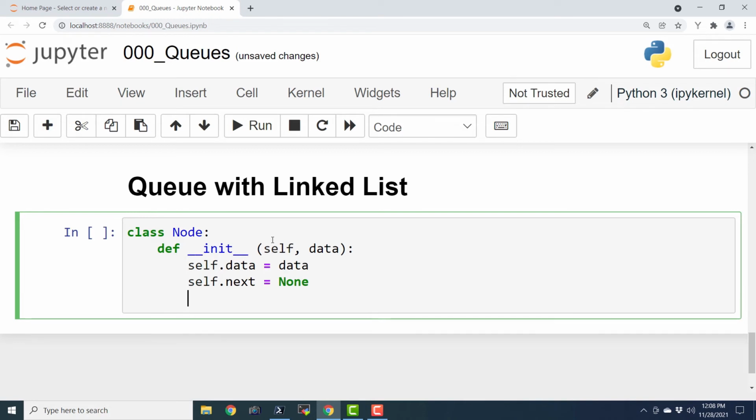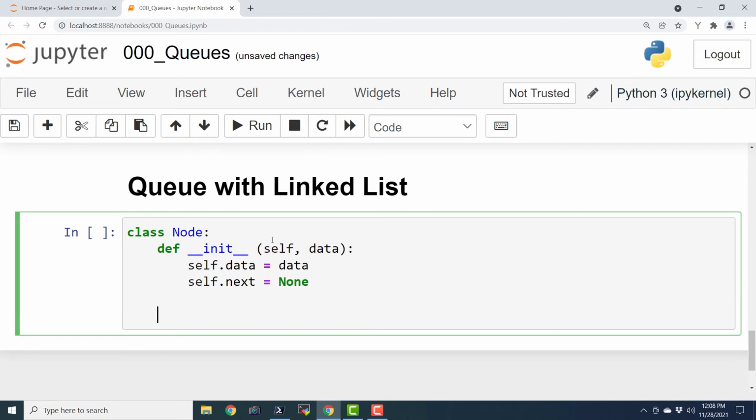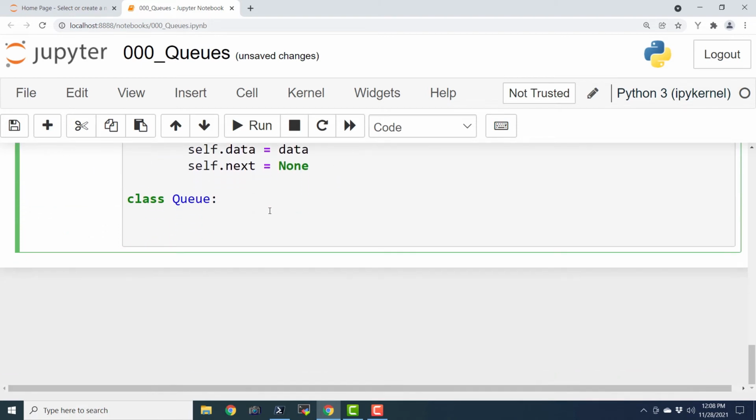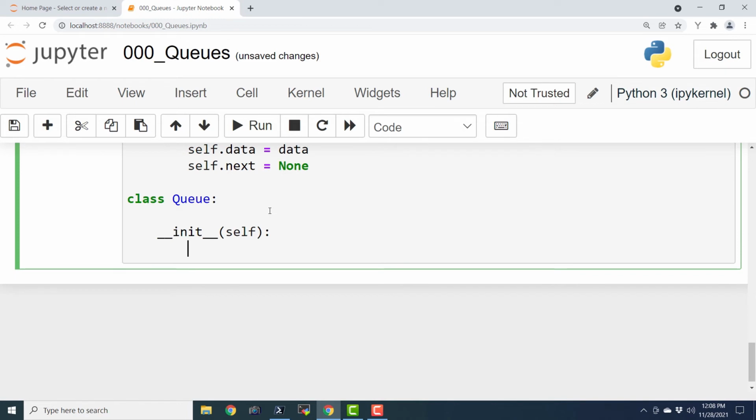Now we are going to create a class to represent a queue. Okay, so we will directly represent a queue using a linked list, and I will say class Queue, and let us define a constructor for our queue, and that is quite easy, __init__(self), and we are not going to pass anything to this init.